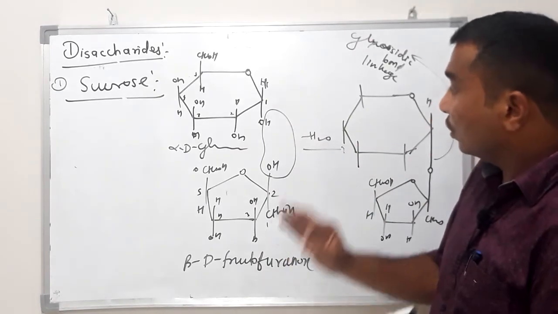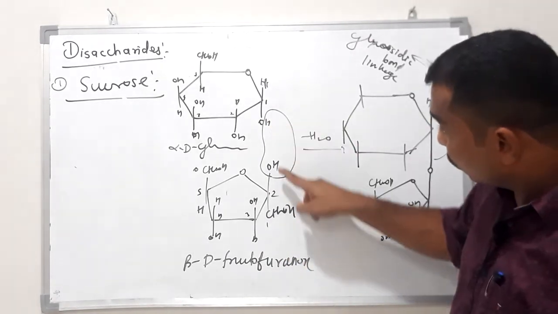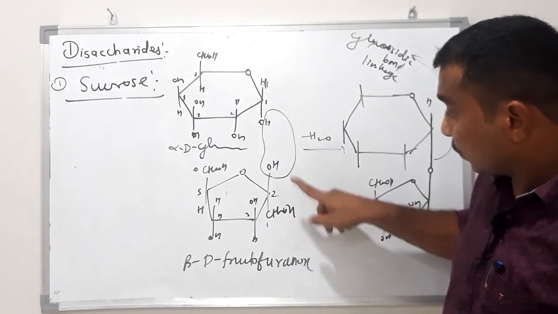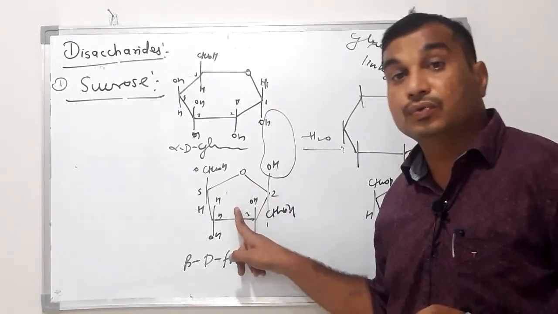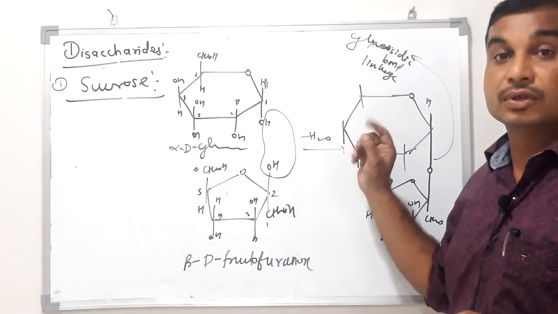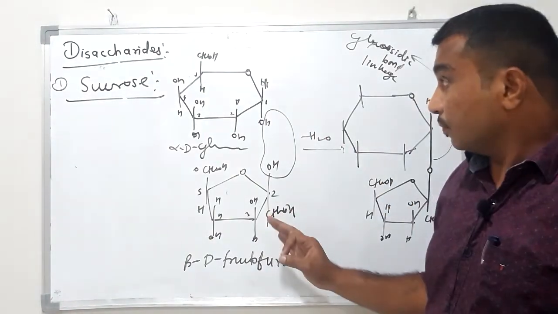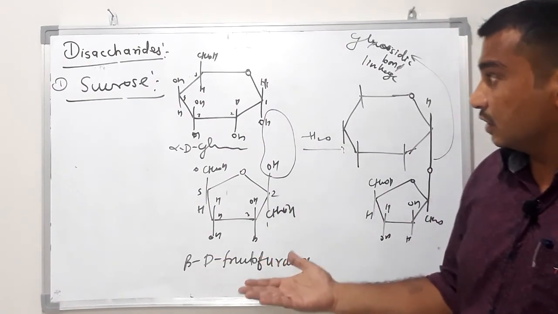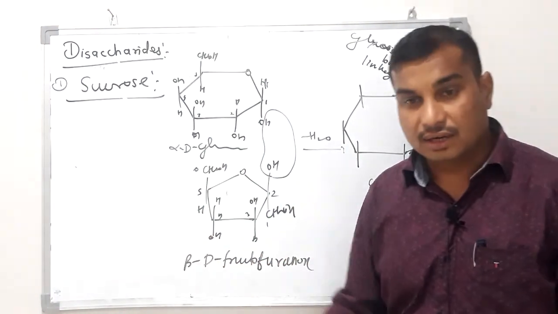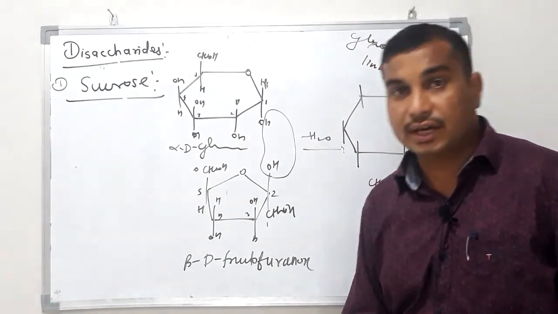We have to remove a water molecule between the OH group of carbon number 1 in glucose and the OH group of carbon number 2 in fructose. Just remove the water molecule and you will get the structure for sucrose. In the next class we will see the other disaccharides, maltose, then cellobiose. Thank you very much.